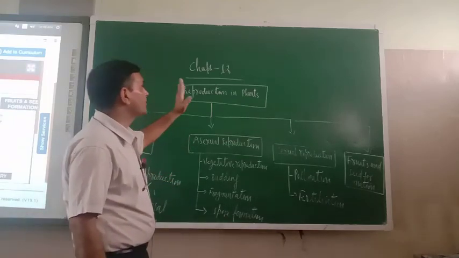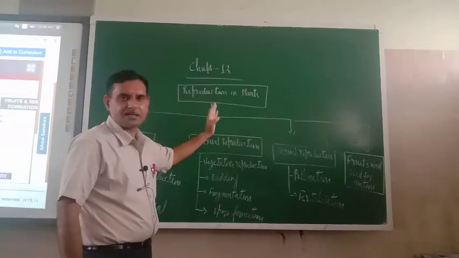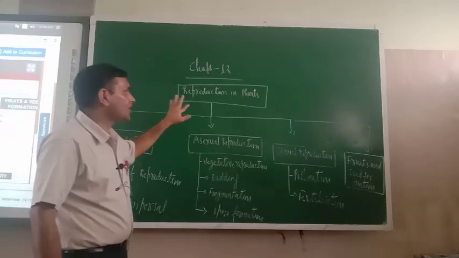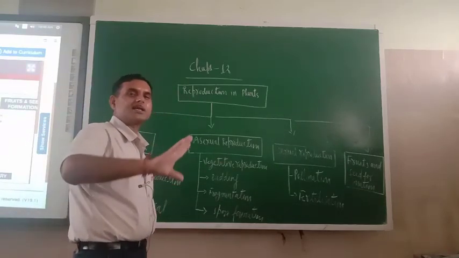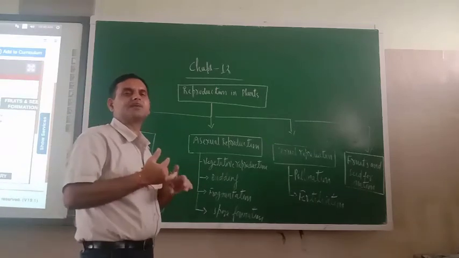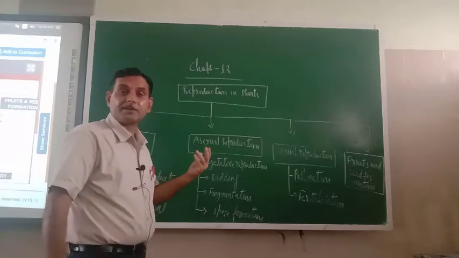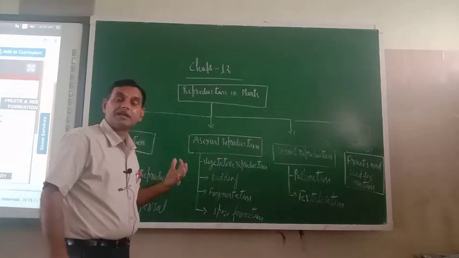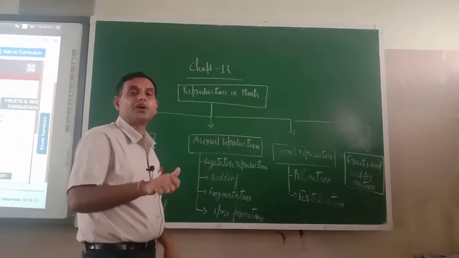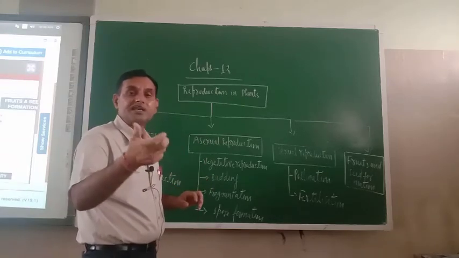Now let us move to the new chapter, that is chapter number 12, reproduction in plants. What is the name of this chapter? Reproduction in plants. So just see, we are in a purely biology chapter. Science means physics, chemistry and biology. The last chapter, what was its name? Transportation in plants and animals. That is also a purely biology based chapter.